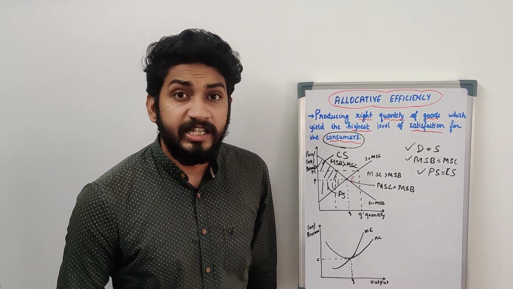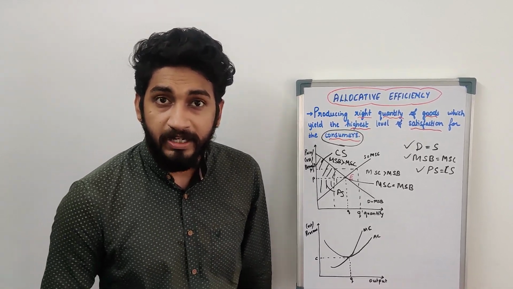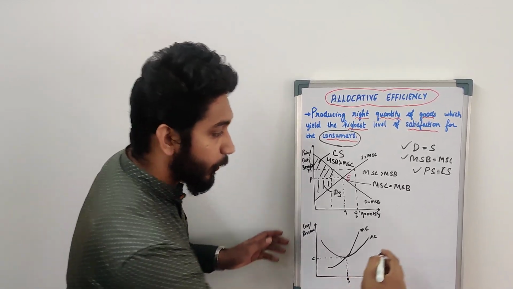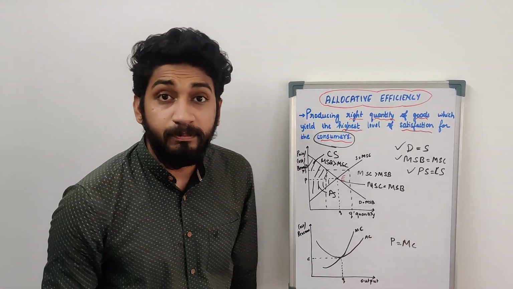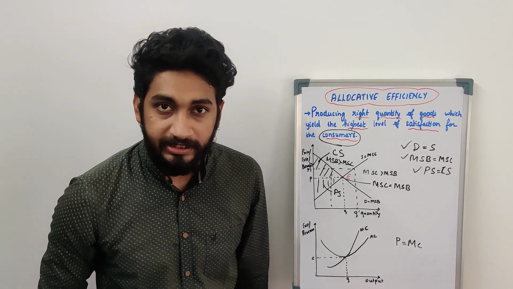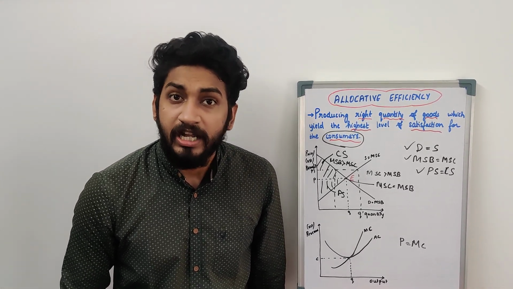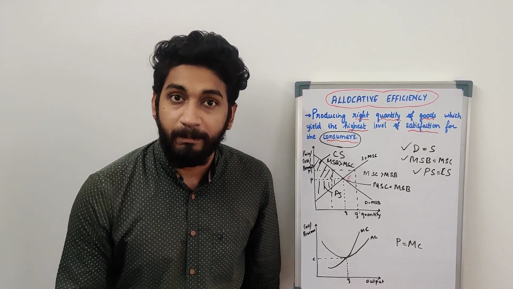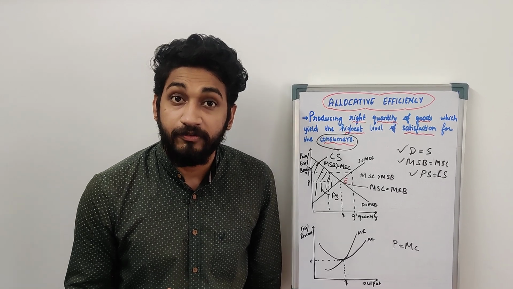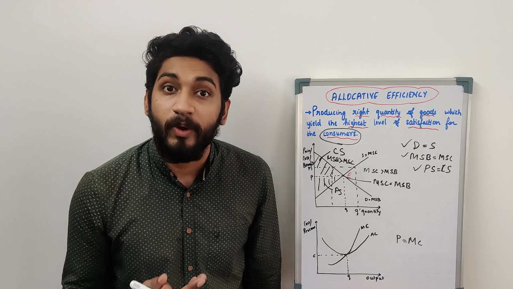What is the relevance of allocative efficiency in the firm? So for a firm, it is said to be allocatively efficient when your price is equal to marginal cost. On what basis will the firm understand this? Let us take an example of top mobile brands, like OnePlus or Samsung. We know they have their own application where you can give your feedback. They keep saying your feedback is valuable for them.